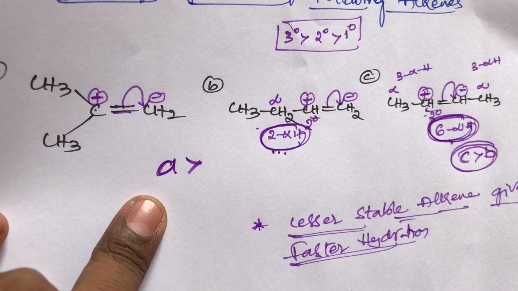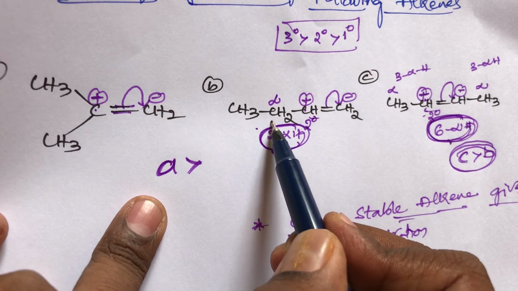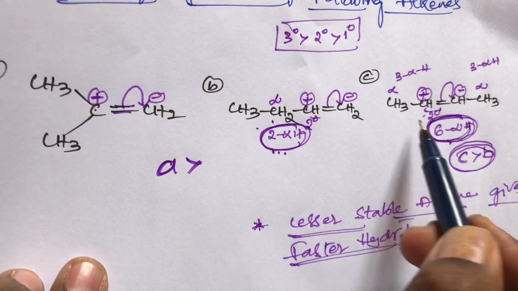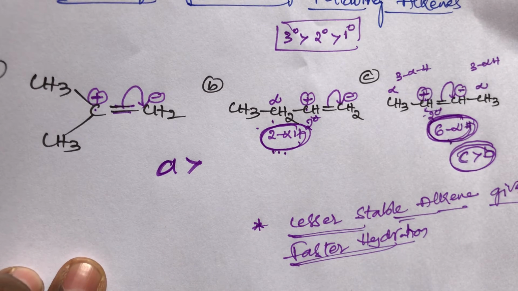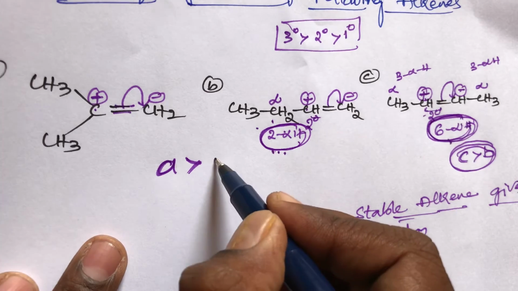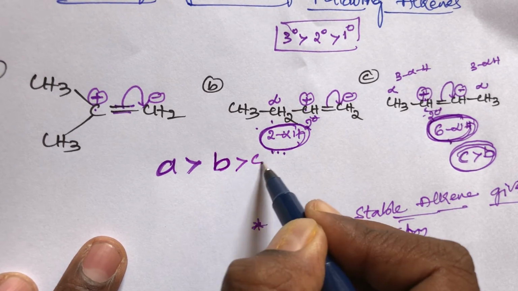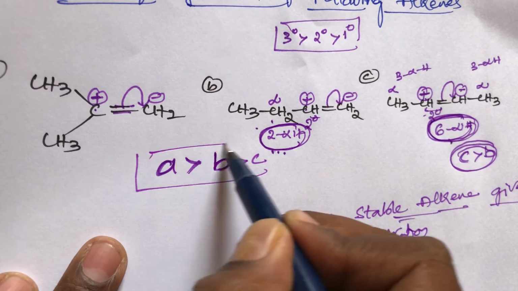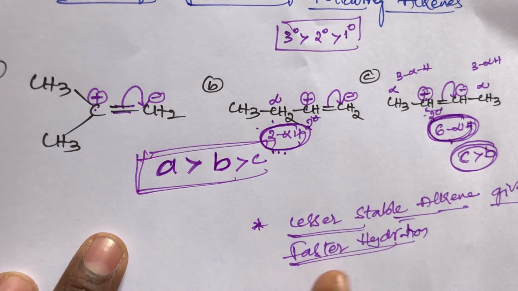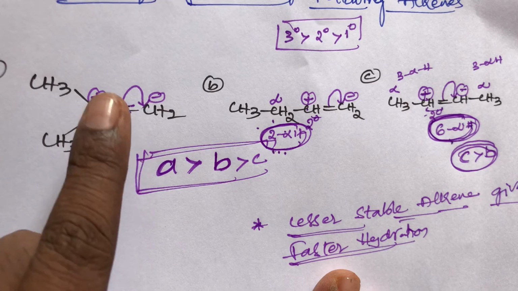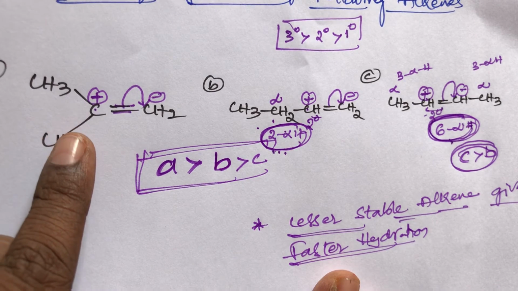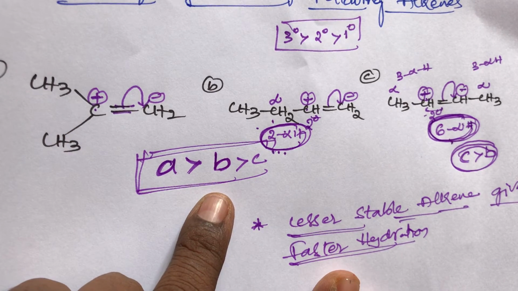So what is the order, student? Out of these two, B compound and C compound, which one has faster hydration? Faster rate of hydration means B compound. B is faster than C. This is the order, student. You remember, A is more stable than B. Sorry, A has a higher rate of hydration than B. B has a higher rate of hydration than C compound.